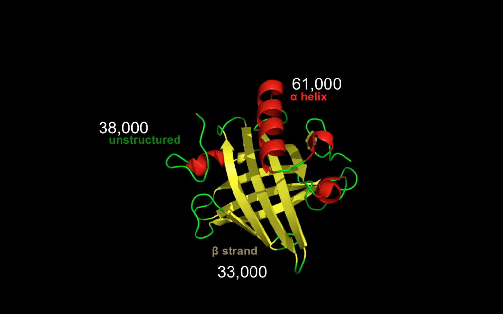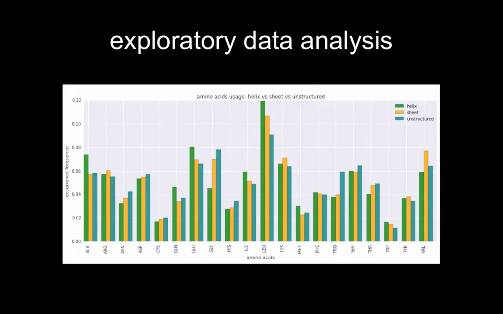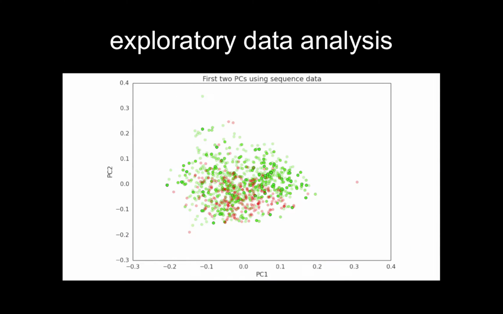We first engaged in exploratory data analyses of these sequences to see if we could detect any trends in amino acid usage among these structural subtypes. Turns out that some amino acids like leucine and glycine show different usage patterns, so we thought we might be able to use this as a good predictor. However, a simple principal component analysis wasn't enough to accurately classify all these different kinds of structures.